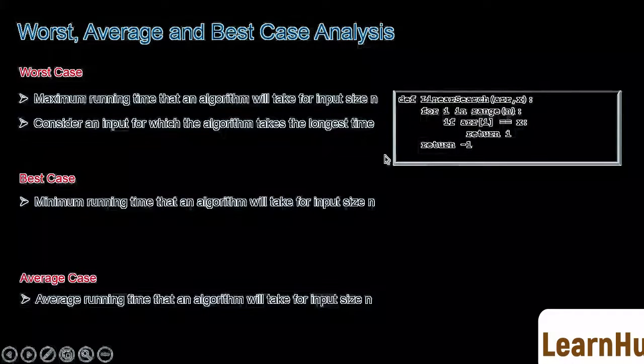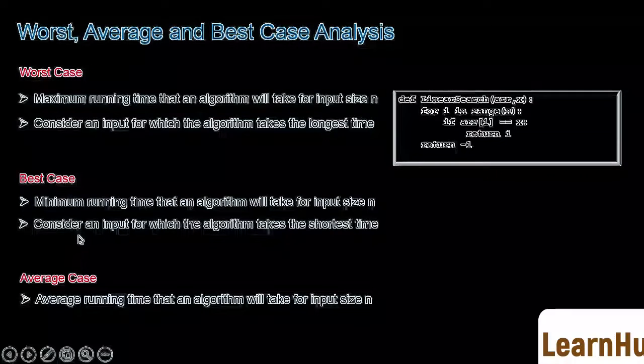For example, when we search for an element in an array using linear search, the worst case would be when the element to be searched is at the last place or is not present in the array. In that case, there would be n comparisons. So the worst case time complexity of linear search is order of n.